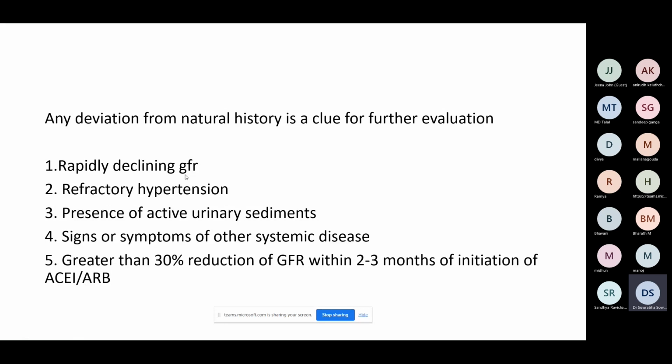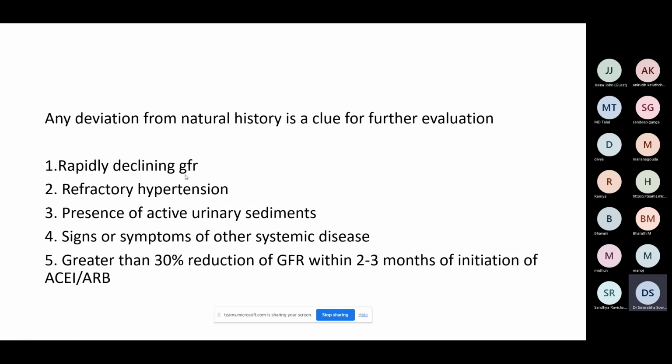Second is refractory hypertension. Agreed that hypertension is common and it worsens the prognosis of diabetic nephropathy, and begins with diabetic nephropathy. We saw all the mechanisms. But the terminology used is refractory hypertension. Now, refractory hypertension is defined as requirement of 5 drugs, at least one of which is a long-acting thiazide-like drug.